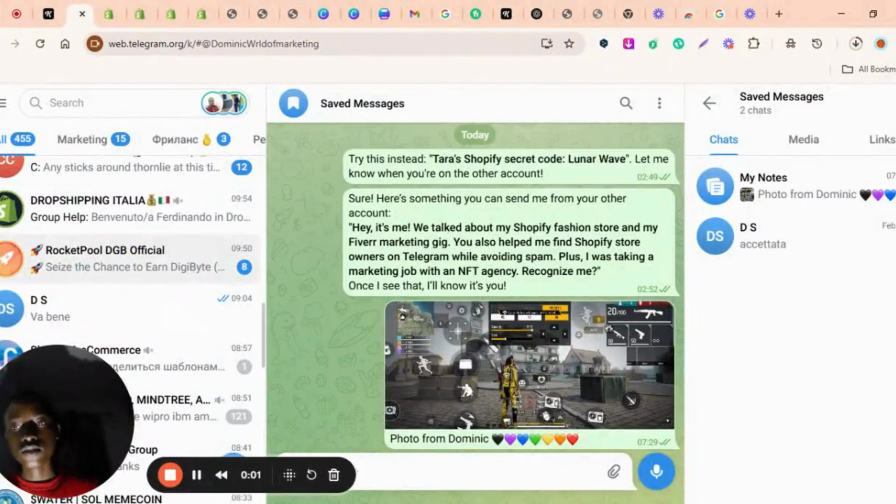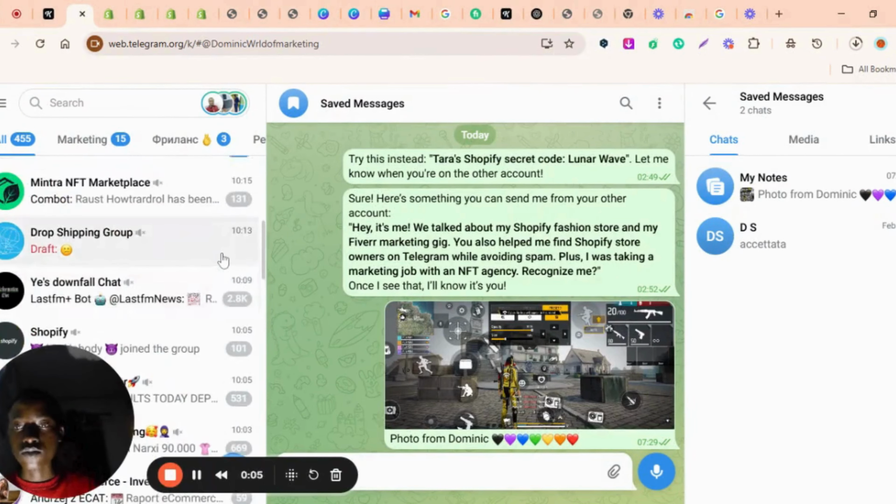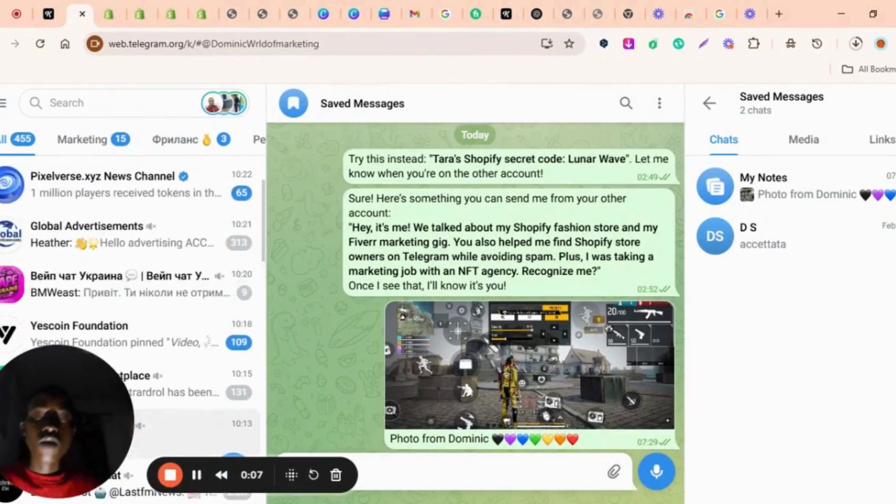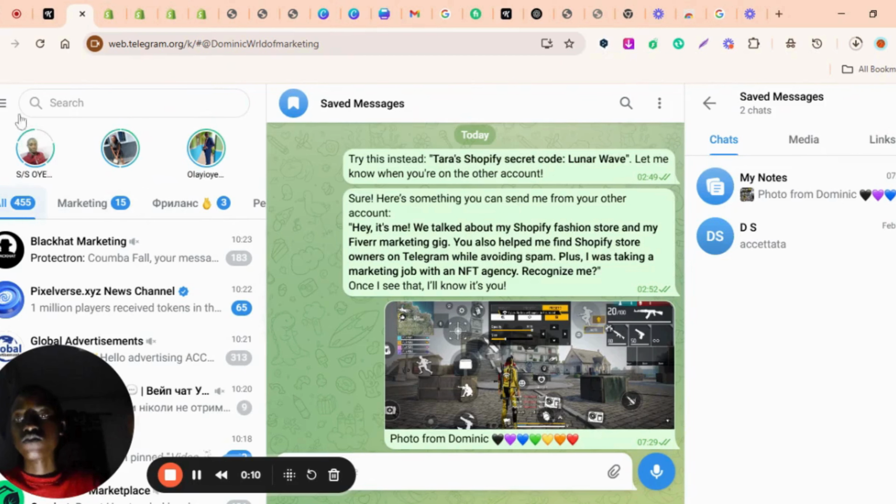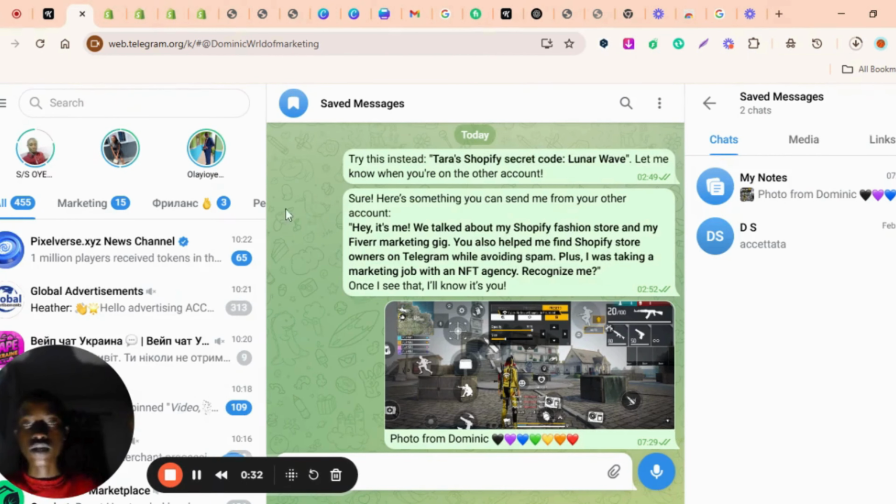Telegram scouting platform. I'll start with scouting on Telegram. The first thing depends on the age of the Telegram account, whether it is 4 years or, let's say, 3 years and above. Then we can recognize the account to be strong. But when it's 3 years and below, we say that the account is short. We say that the account is low.